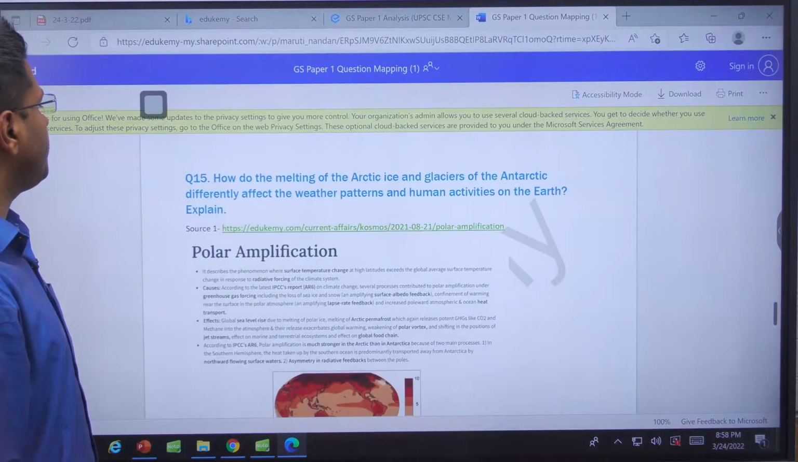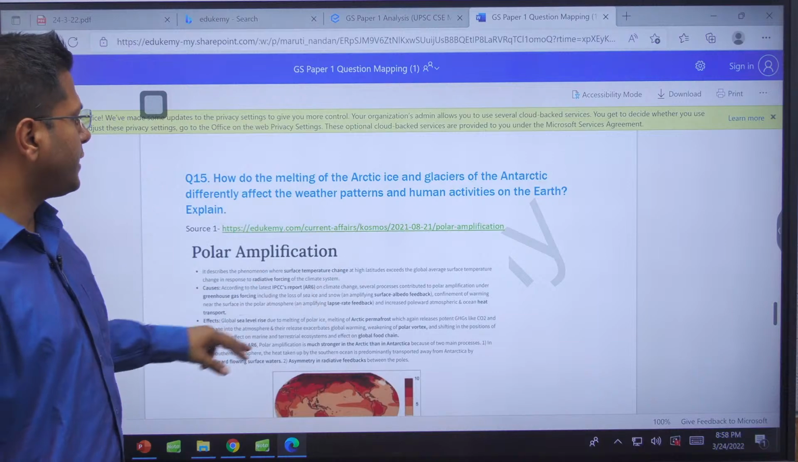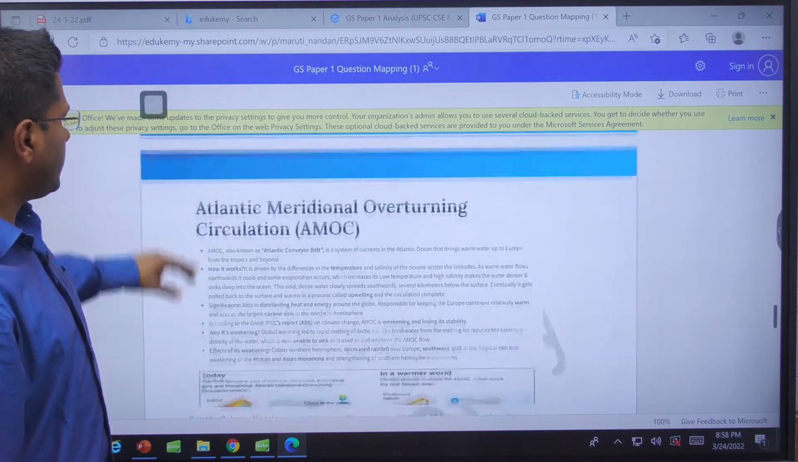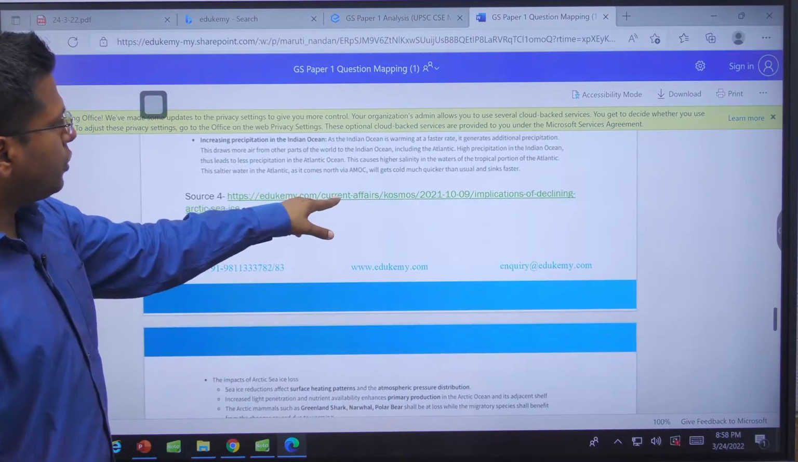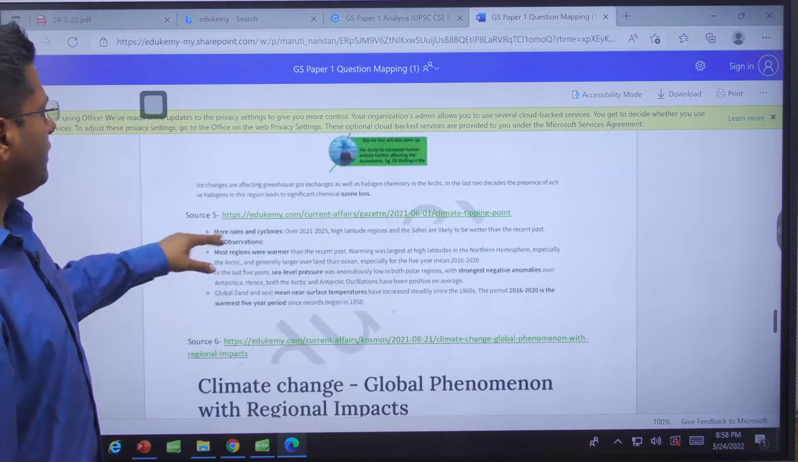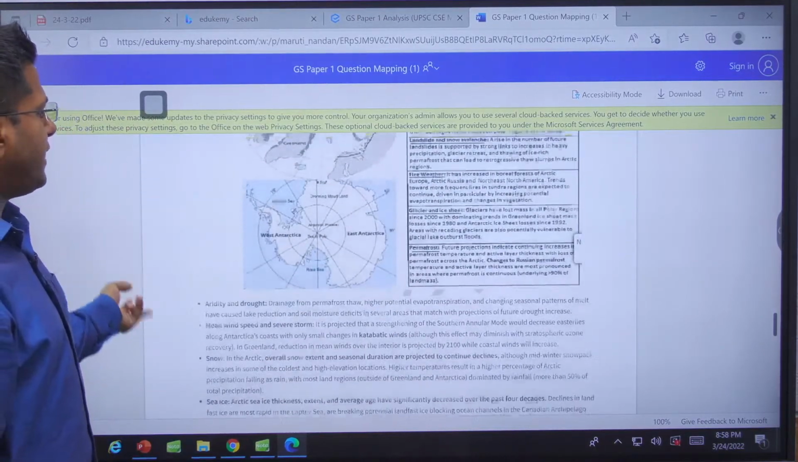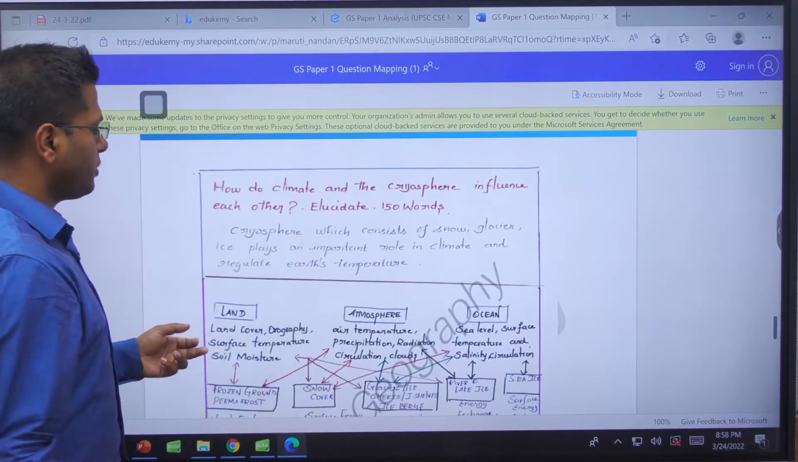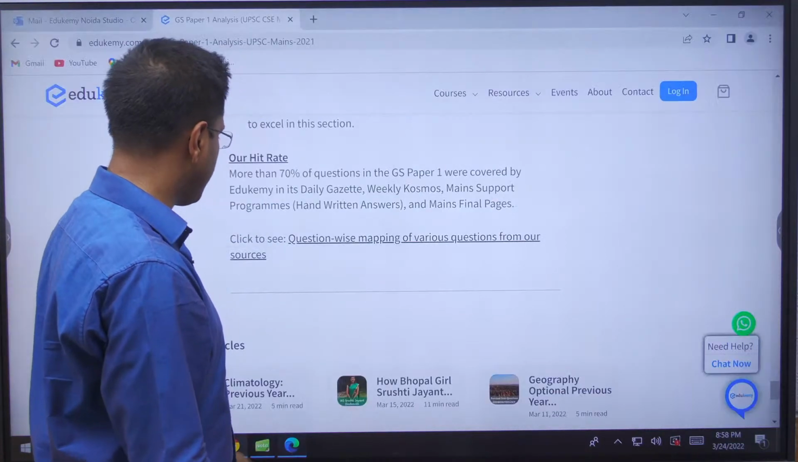This is question number 15. Click here, you will directly go to the Cosmos link. Click here, you will directly go to the Gazette link also. Click here, you will go to another link. All the links have directly been put here. The answers link could not be put, so answer screenshots have been put here. I hope you understand what I have mentioned here.